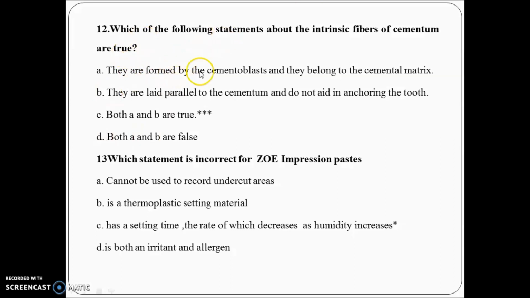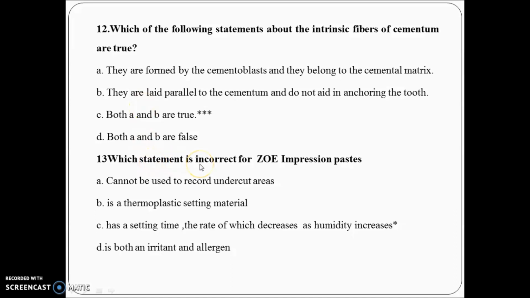Now you should know a little bit about the intrinsic fiber of cementum. It is formed by your cementoblast, so option A is correct. It is intrinsic fiber, so it will not help in anchoring your tooth, so option B is correct. So here the answer is options A and B. Now see what they asked next.